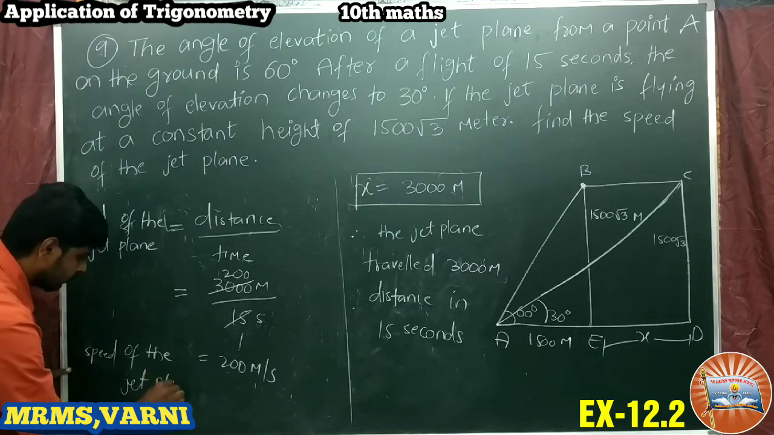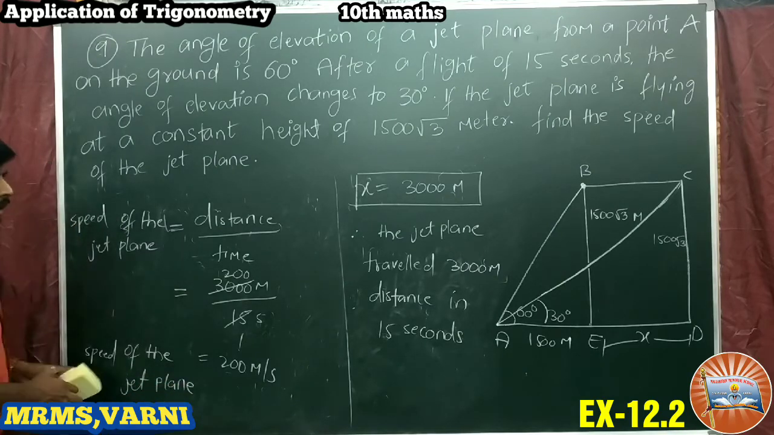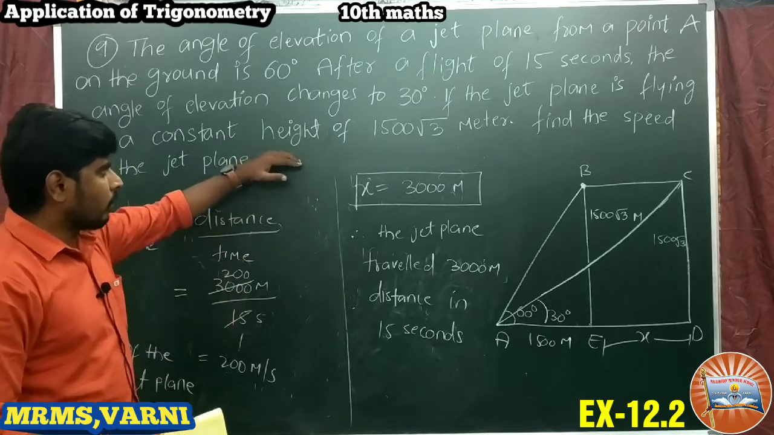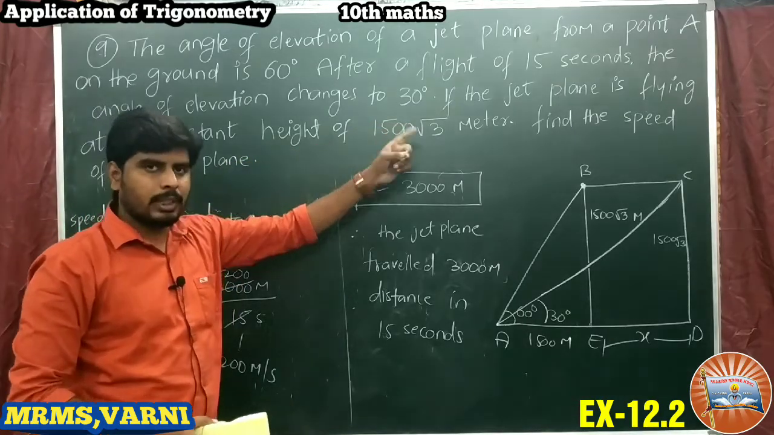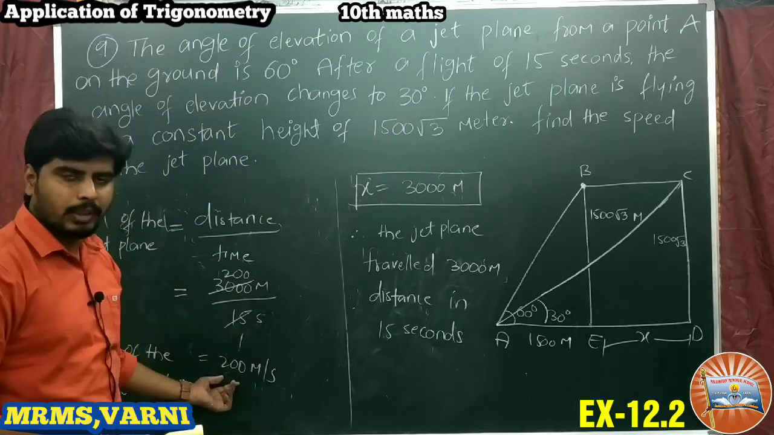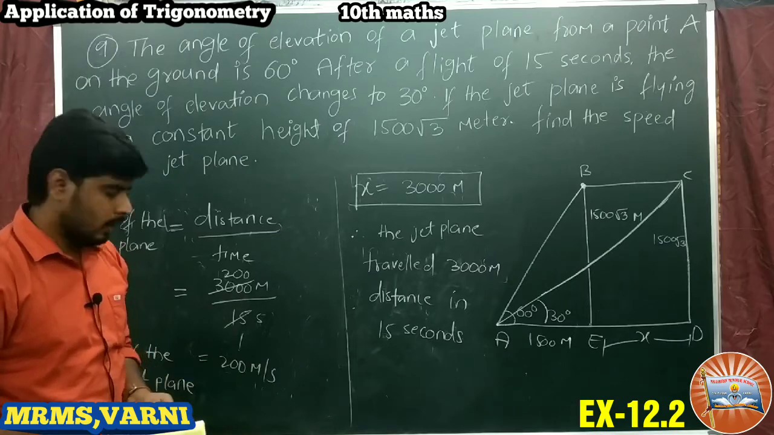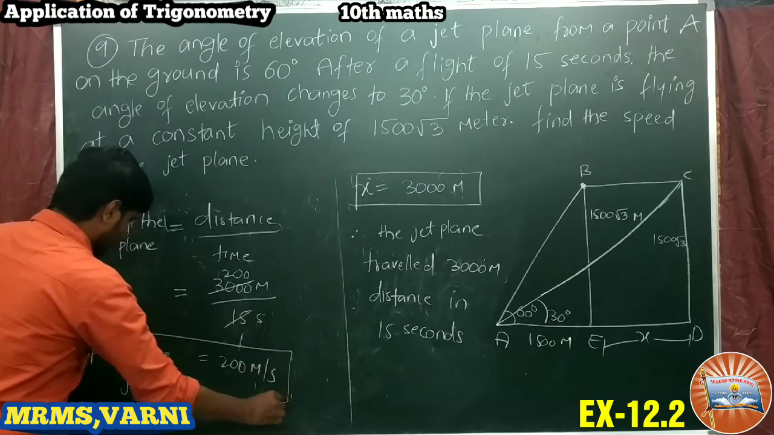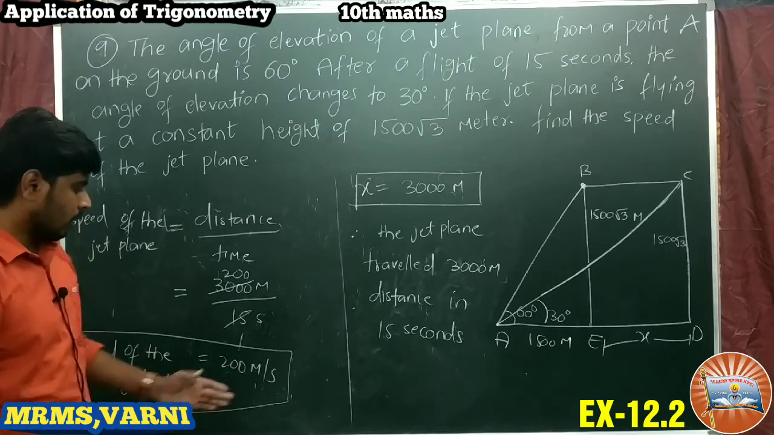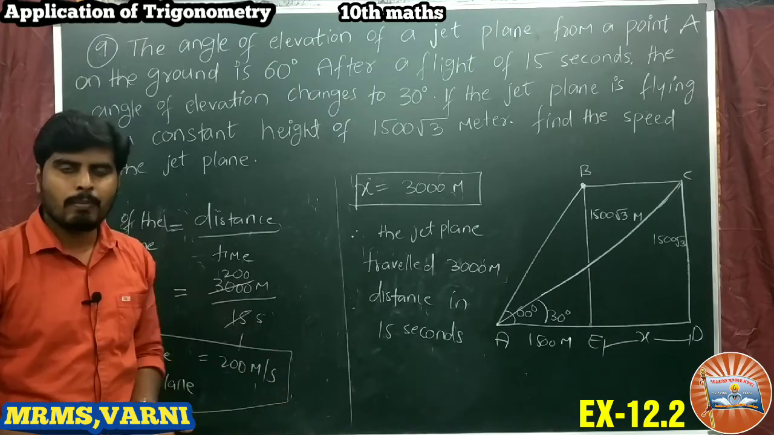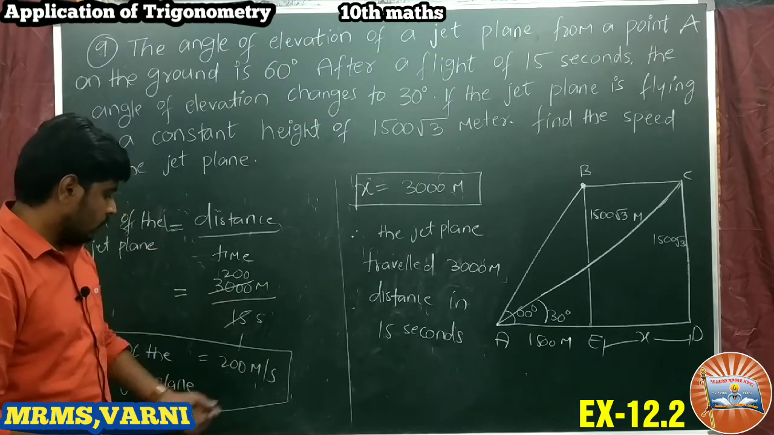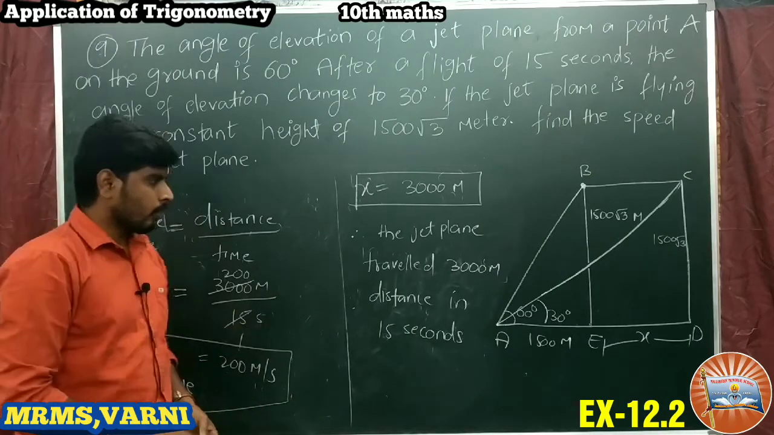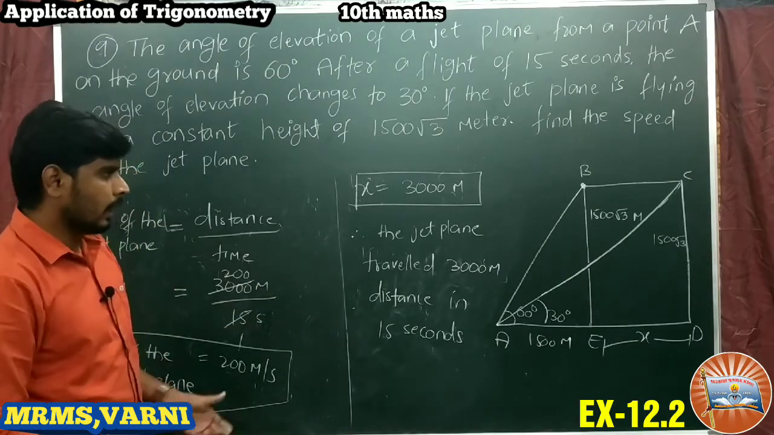Is it clear? The jet plane is flying at a height of 1500 root 3 meters with a speed of 200 meters per second. This is the required answer. We can convert it into kilometers per hour also, but there is no need to convert here. So write down 200 meters per second as the speed of the jet plane. I hope you understand the problem.